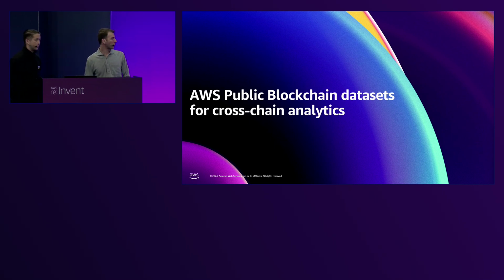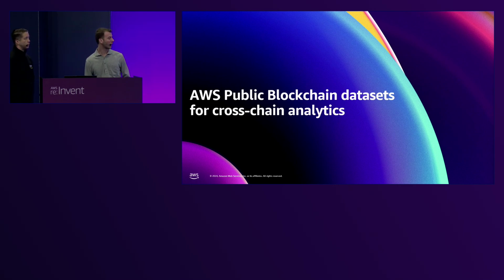The AWS Public Blockchain datasets were released as an open source project in 2022 with support for the Bitcoin and Ethereum blockchains. AWS has built an ETL process internally to transform data as we perform RPC requests on both the Bitcoin and Ethereum blockchains. Once it goes through the transformation process, we persist it into a public S3 bucket called AWS Public Blockchain.